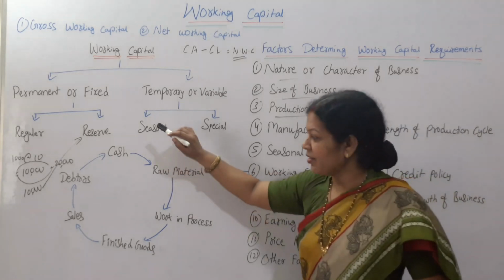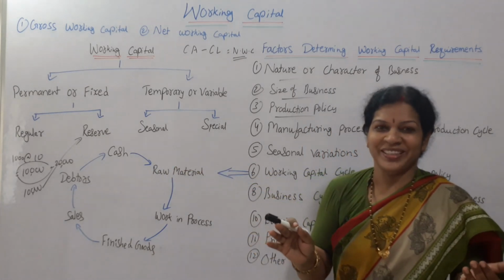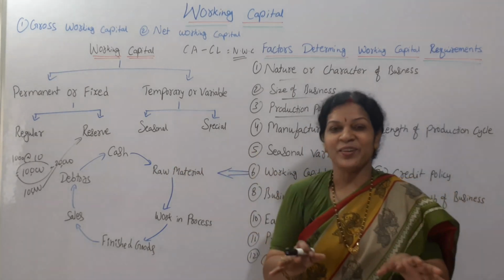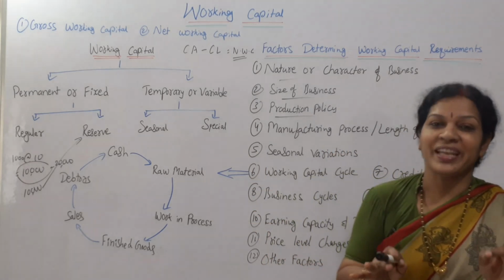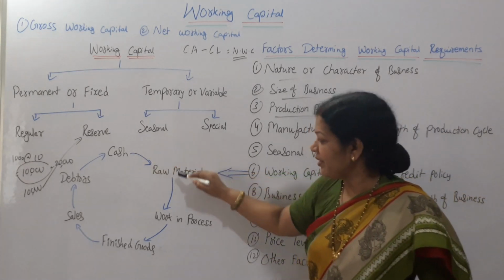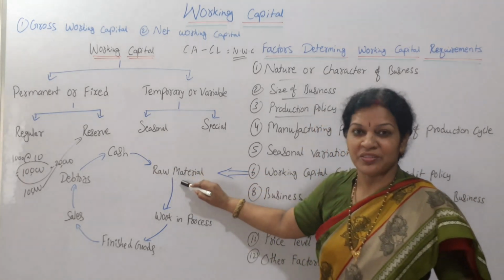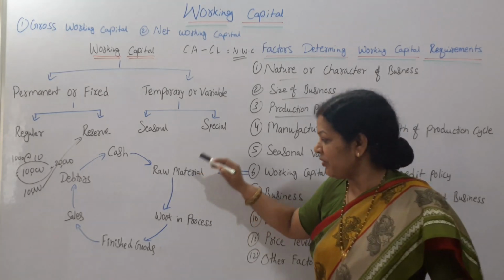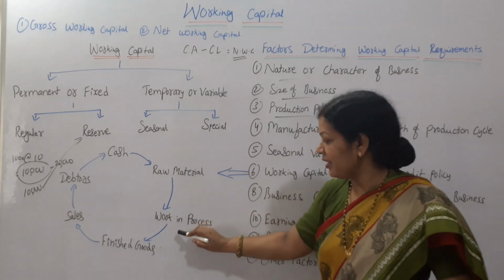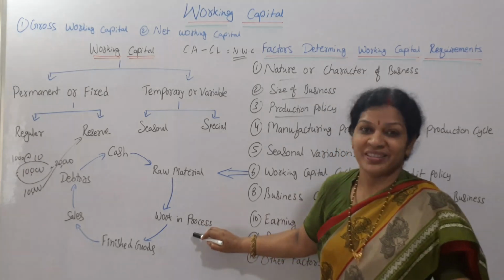It's like this. First we start the organization with cash. So we start the organization activities with cash. Cash we have. Then after that what have we done? We purchased raw material for the manufacturing process. After purchasing the raw material, we go into the work-in-process stage of that product.